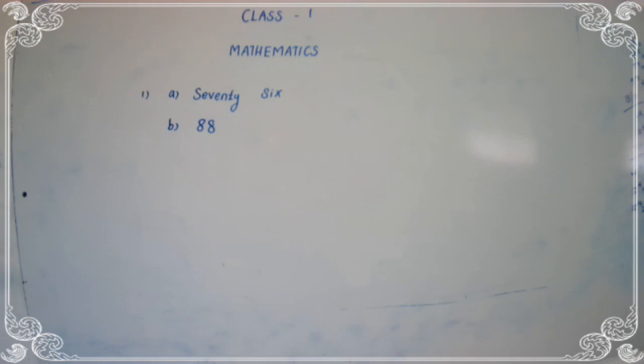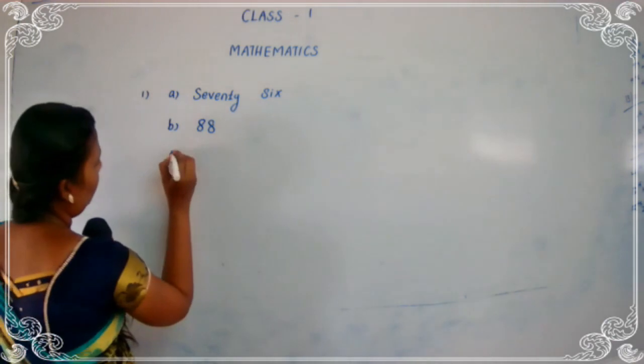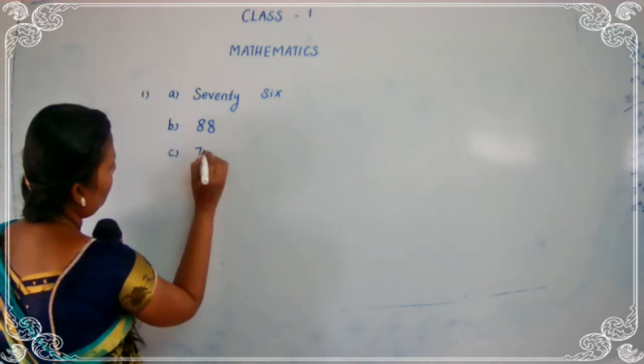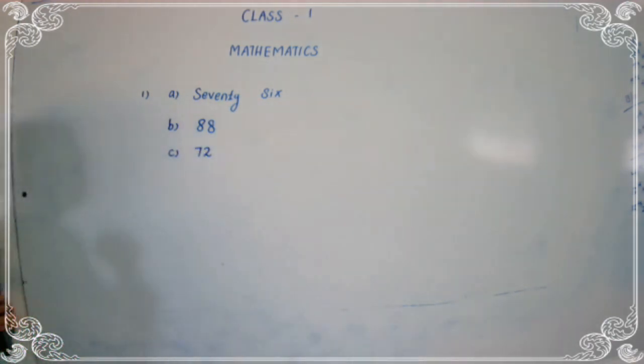Seventy, 70, two, 2. How do you write 72? The C answer is 72.